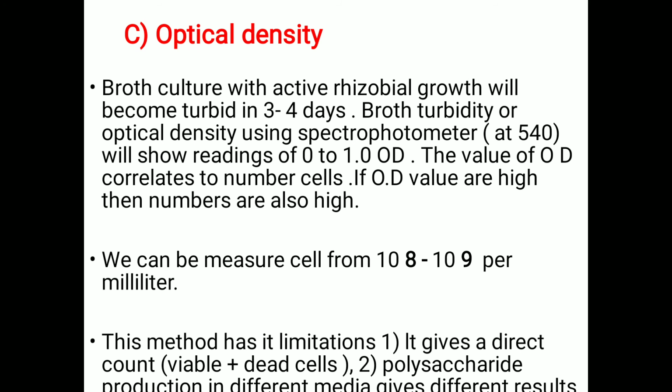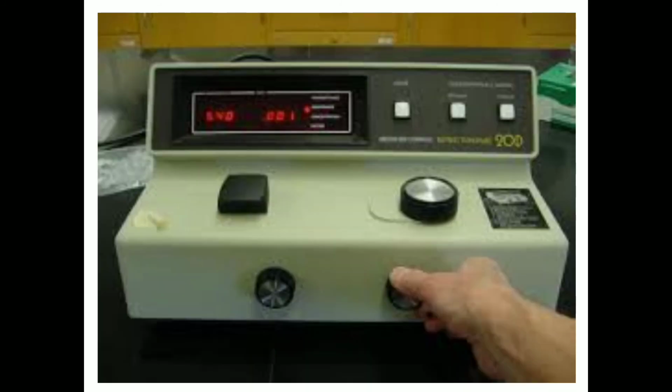The value of OD correlates to the number of cells. If the OD value is high, the number of cells is also high. That means if the optical density value increases, it indicates that the Rhizobium count is also increasing. We can measure cells from 10 to the minus 8 to 10 to the minus 9 per ml. This is the spectrophotometer, where we check the optical density of the Rhizobium culture.